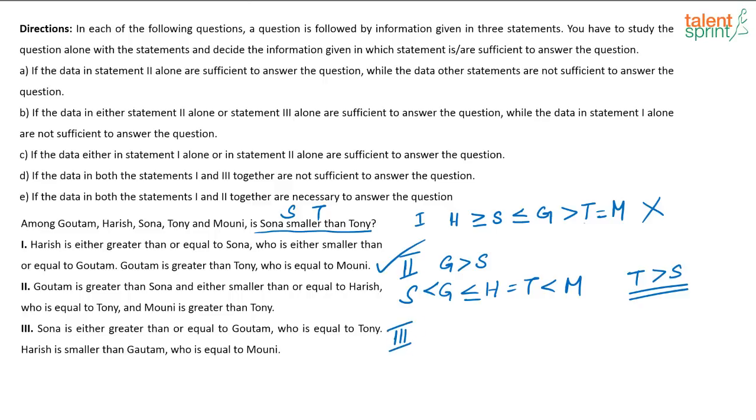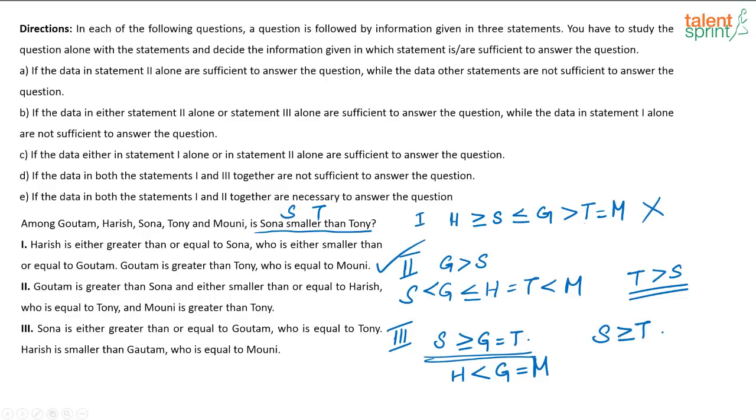What is given in the third statement? Sona is either greater than or equal to Gautam, who is equal to Tony. Harish is smaller than Gautam, who is equal to Moni. So again here I have to find the relationship between Sona and Tony, that's all, right? So at this part itself I am getting the answer. I know for sure S is greater than or equal to T.